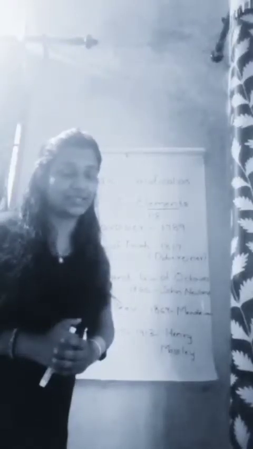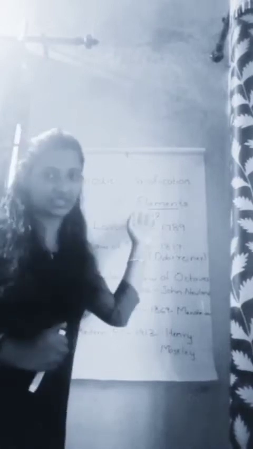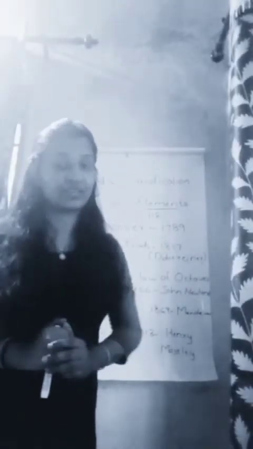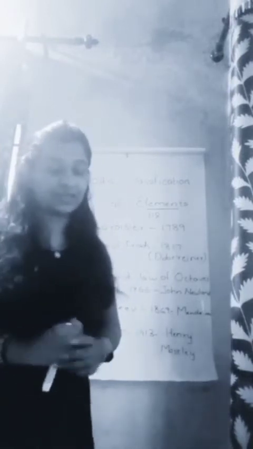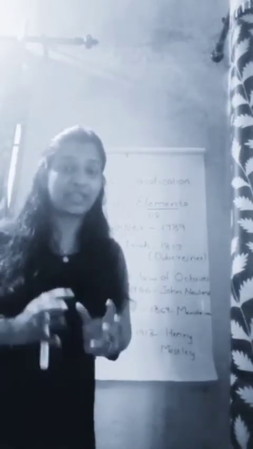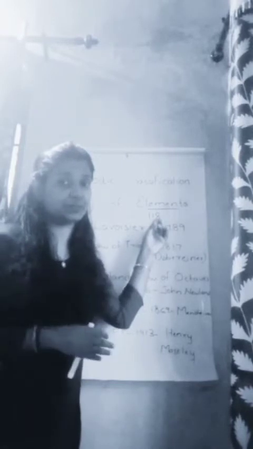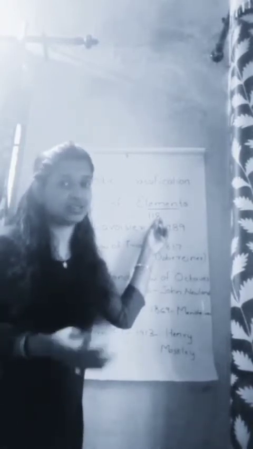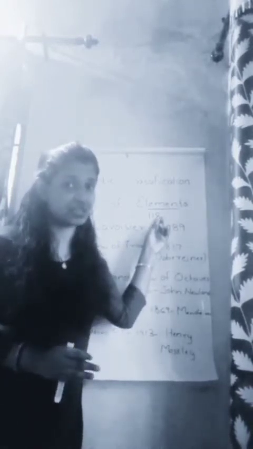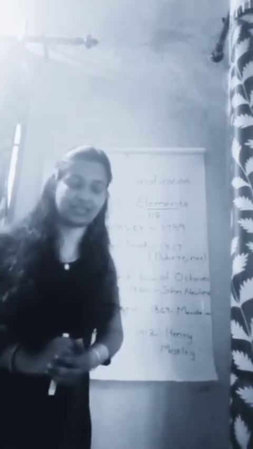Hello students, today we are going to discuss a new topic, periodic classification of elements. Do you know how substances are formed? Substances are formed from the elements. The elements combine together to form a new substance. Okay, how many elements are there? There are 118 elements. Among them, 90 are natural and the rest are artificial elements or man-made elements.